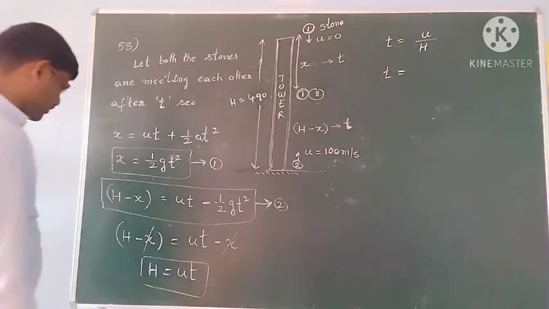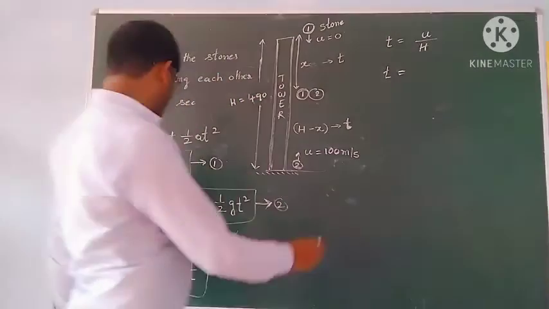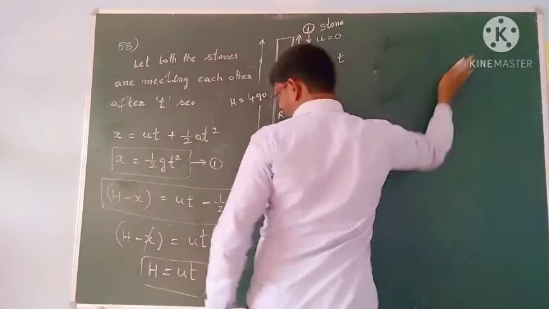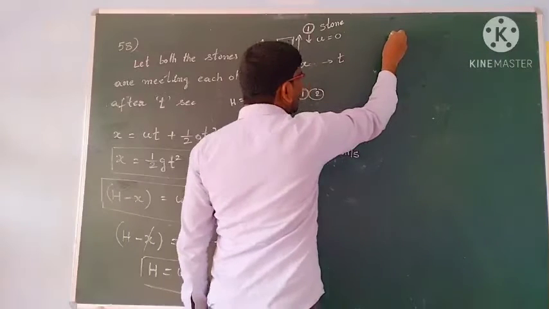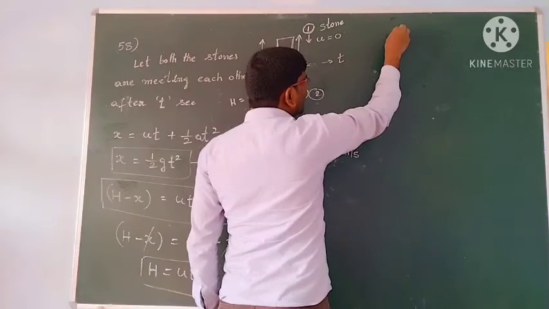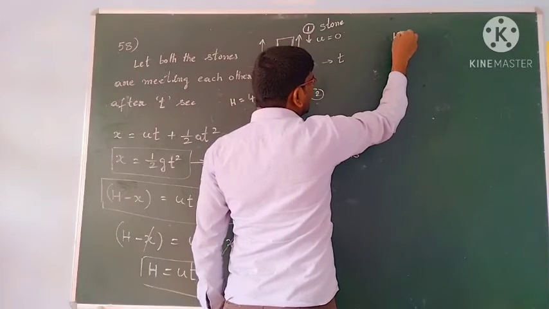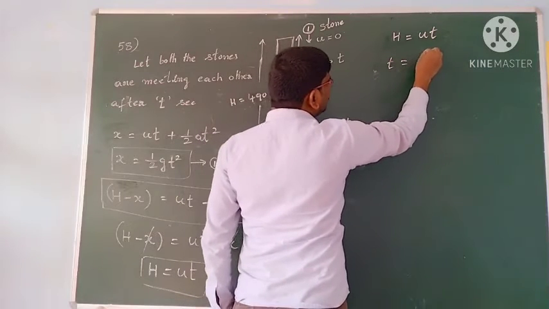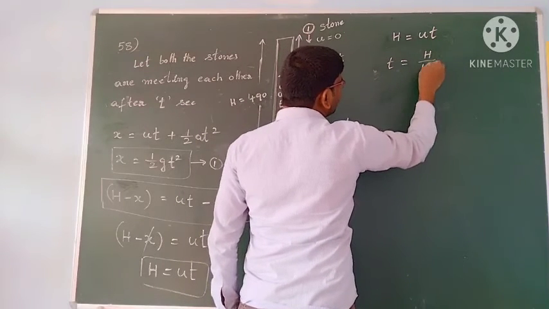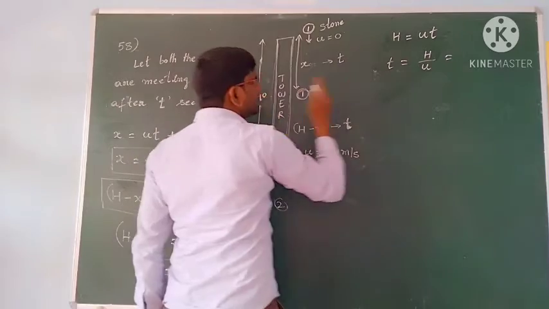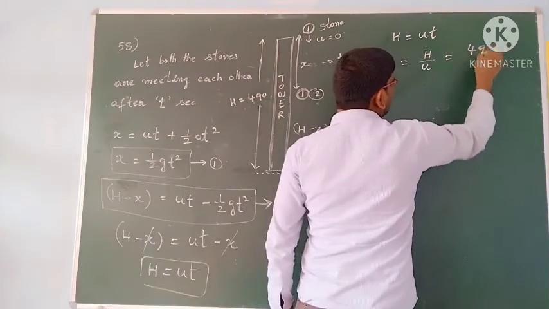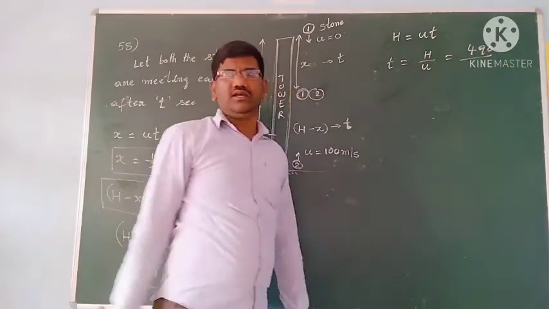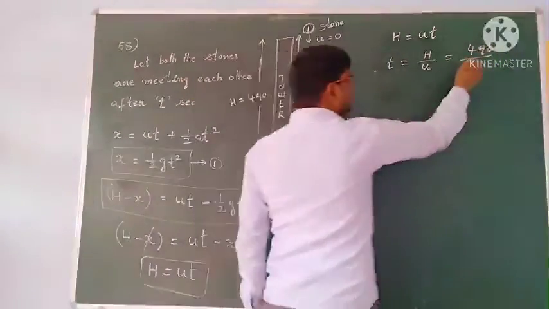So we have h = u·t, where h is the total height of the tower. Then t = h/u. The total height of the tower they have given is 490 meters, and the initial velocity is given as 100.